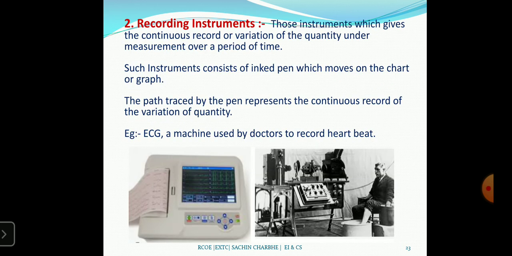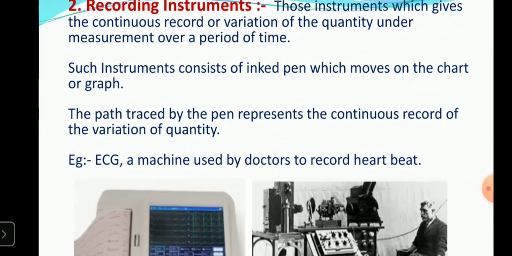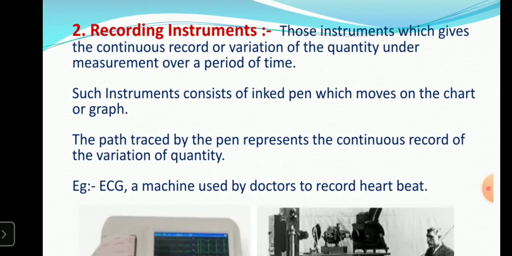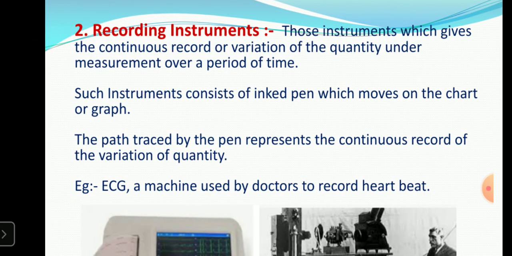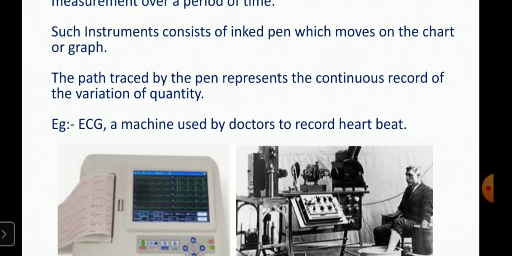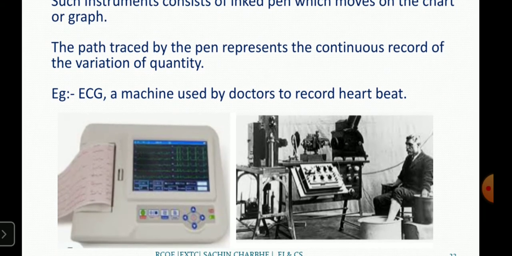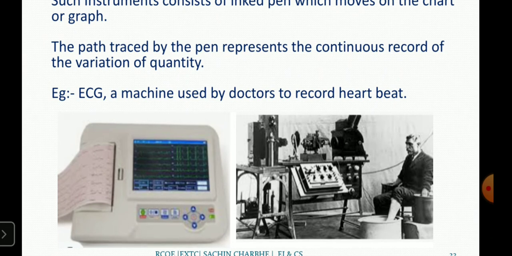Okay, so next is the recording instrument. A recording instrument gives a continuous record of the variation of the quantity under measurement over a period of time. Such instruments consist of an ink pen which moves on a chart or graph. The path traced by the pen represents the continuous record of the variation of the quantity.